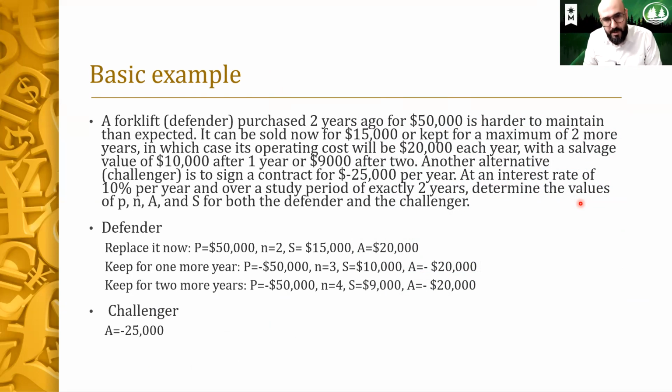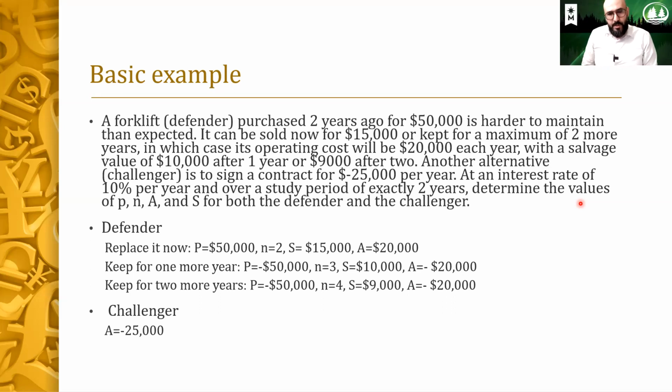The forklift was purchased 2 years ago for $50,000. It is harder to maintain than expected. So the purchase was easy, but it's hard to maintain, more than expected. It can be sold now for $15,000 or kept for a maximum of 2 more years. So they could sell it right now for $15,000, or they could keep it for 2 more years.